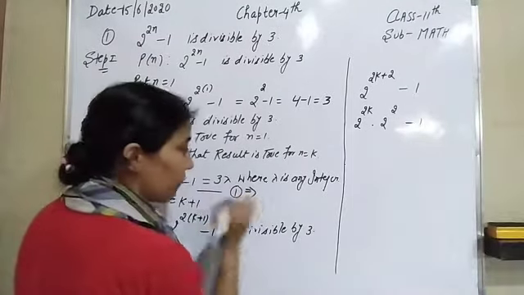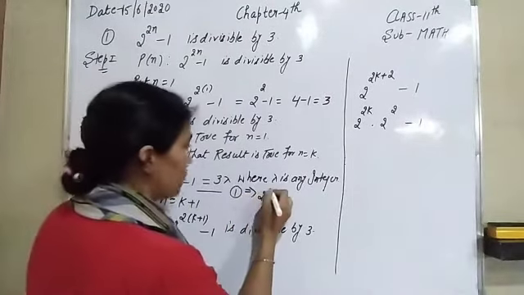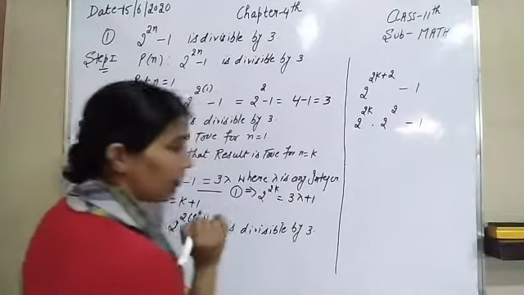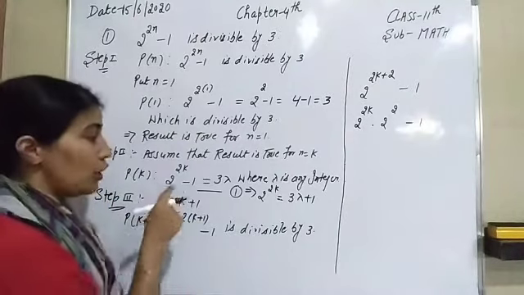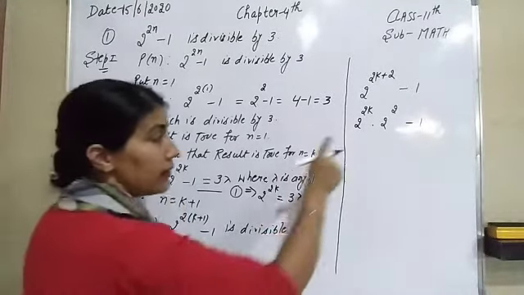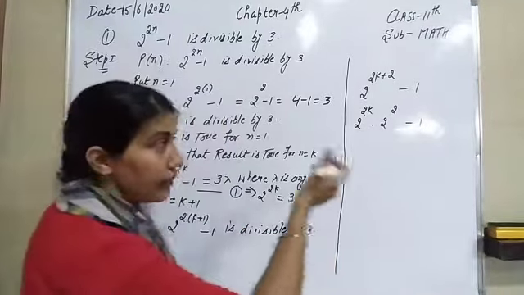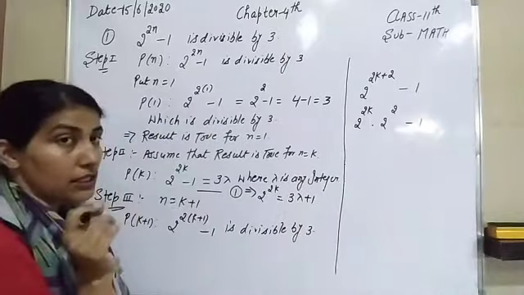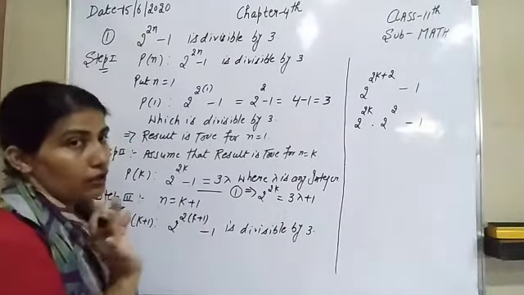So its value is, I am going to write here, 2 raised to power 2k and its value is 3 lambda plus 1. So we will put the value of 2 raised to power 2k. Some students think that there is also minus 1 and they will put that 2 raised to power 2k minus 1 and its value is 3 lambda. That is absolutely wrong. Why?